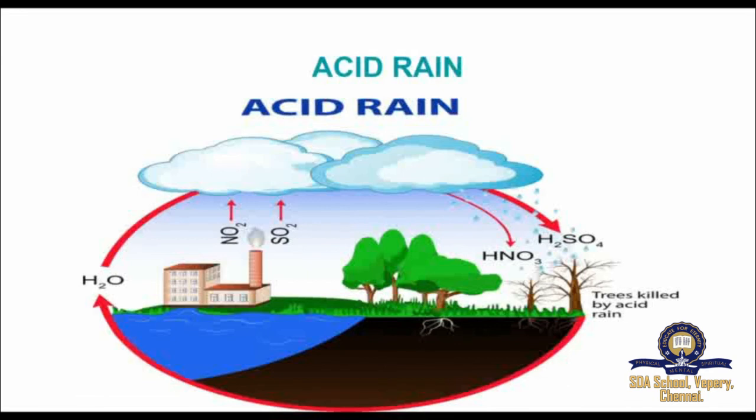Hence, it results in acid rain. Do you know, acid rain has pH less than 5.6, whereas the pH of pure rainwater is around 5.6 due to dissolution of atmospheric carbon dioxide in it.